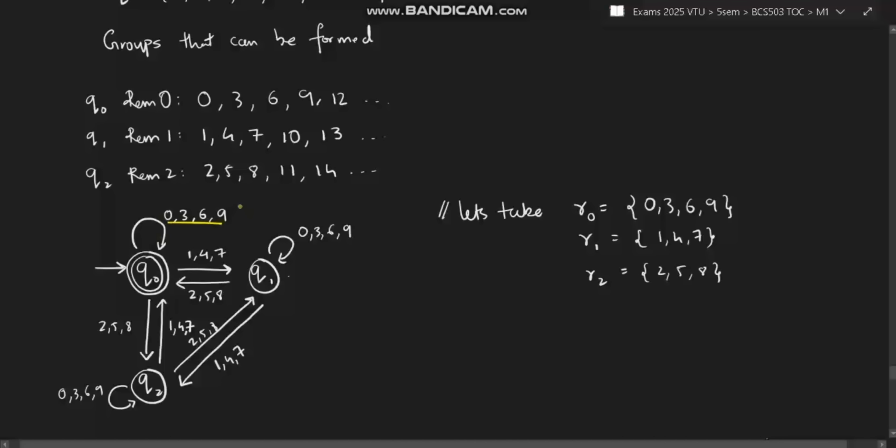So this is Q0. Sorry, not Q0. This group I can take as R0, this group.